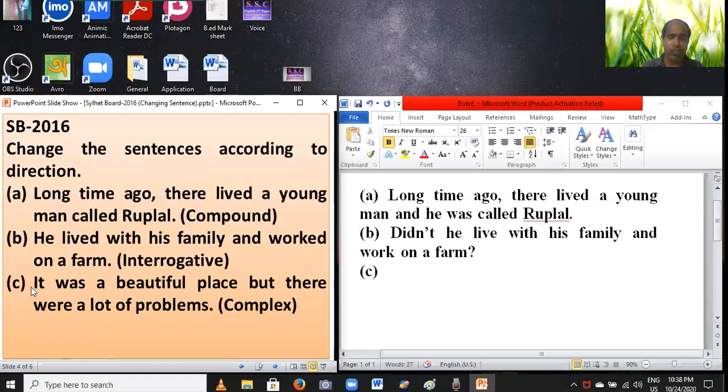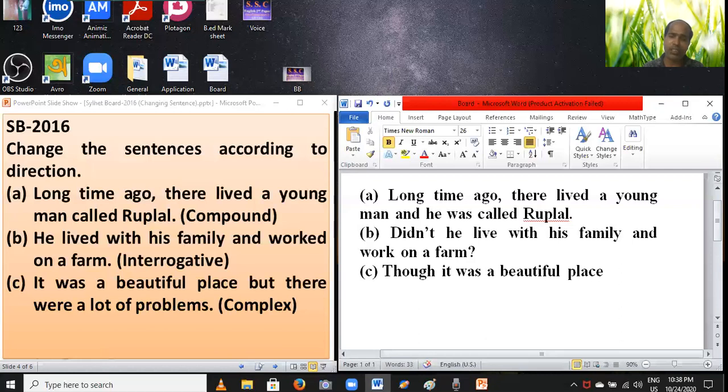Students, firstly you have to write though, although. Though it was a beautiful place. Dear students, you have to write this clause: it was a beautiful place. And then you have to set a comma instead of but.